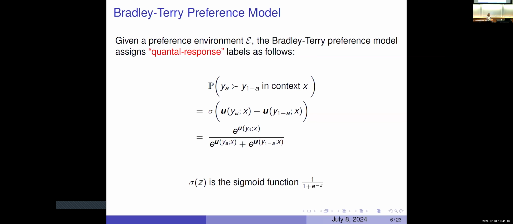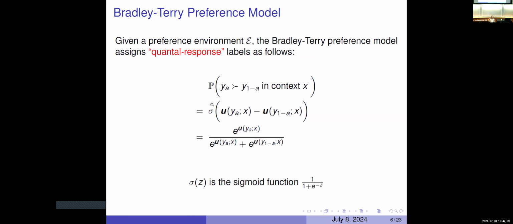Right, so that's what's going on here as well. And so the Bradley-Terry model in particular is assuming a certain form for the mistakes, and that form is this sigmoidal, which is looking at what is assumed to be an underlying score. This U function is a utility function.